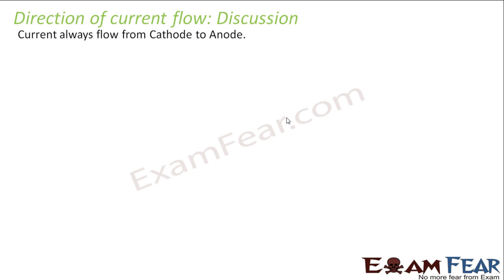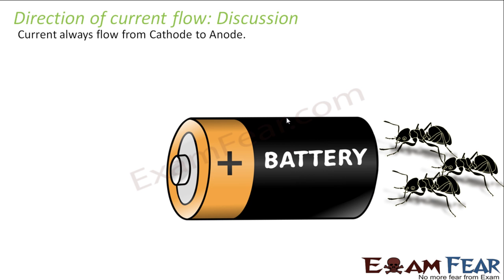So how do we remember this? Here is a memory tip for you. For example, this is your battery. Here you can see a group of ants which are entering the battery. So the terminal of the battery through which the ants enter, that is, through which the current enters, is the anode. So A for ants and A for anode.